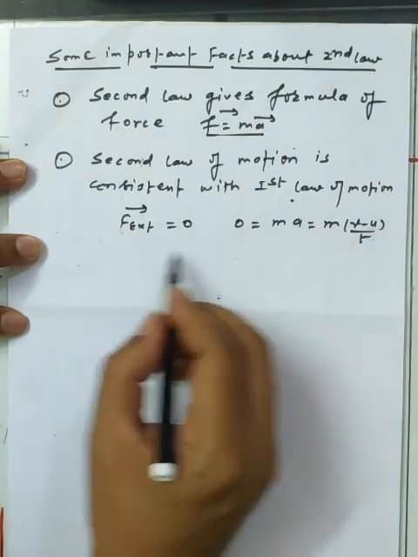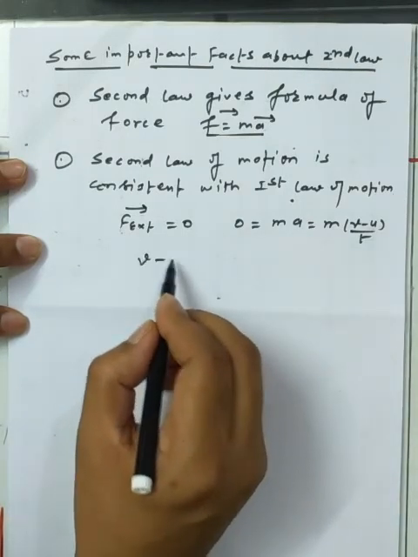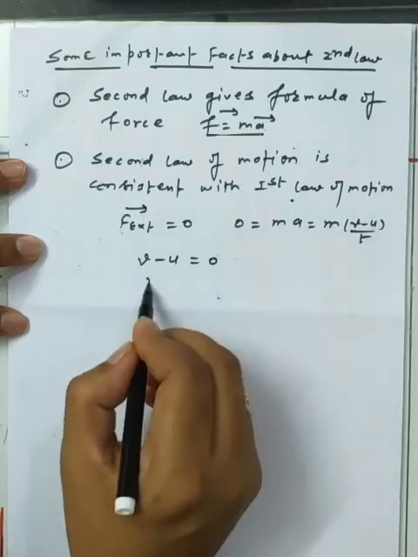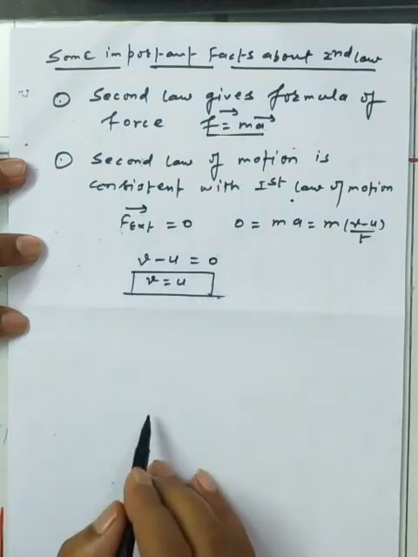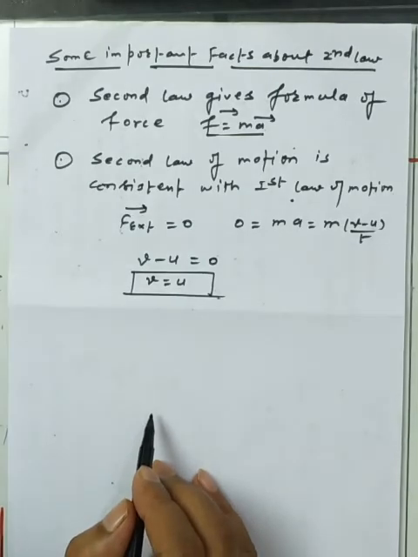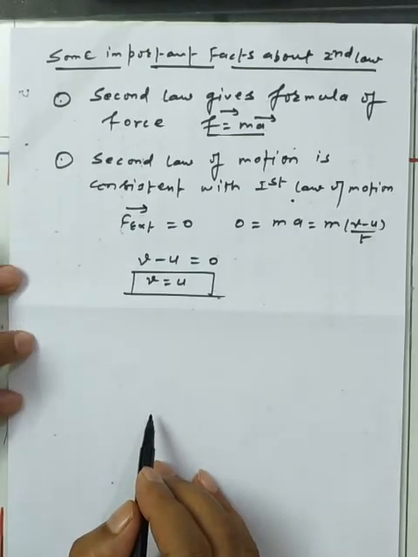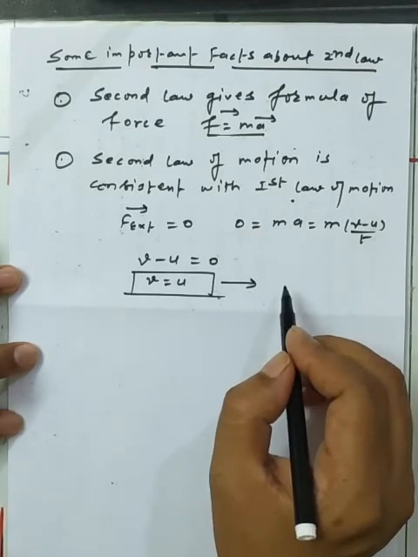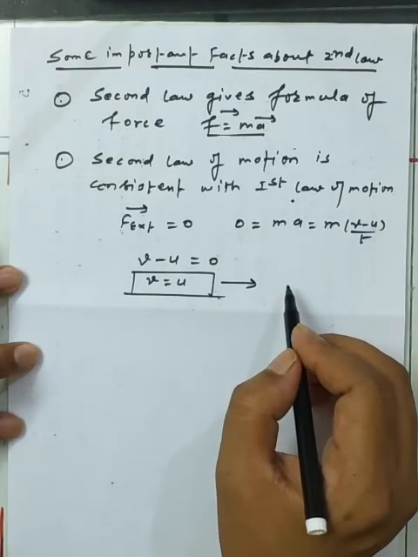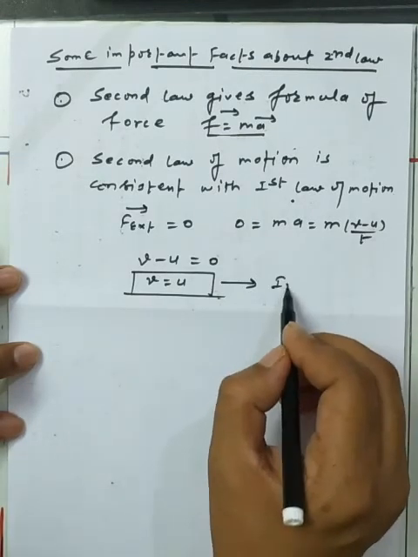Now as per the statement, v - u = 0 and v = u. If an object is moving with uniform velocity, its final velocity is equal to the initial velocity. So easily we can say that the object remains in the state of motion. It is the inertia of motion.